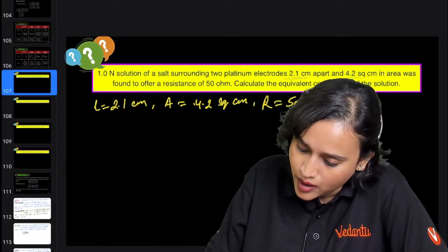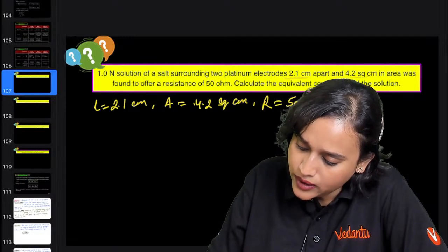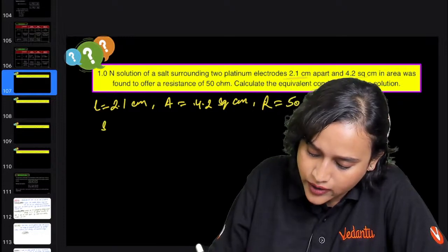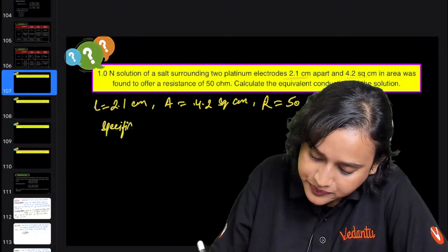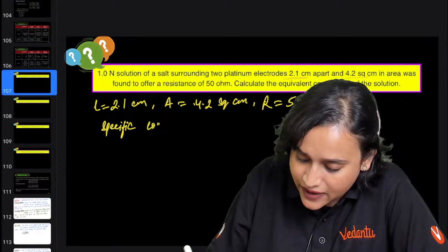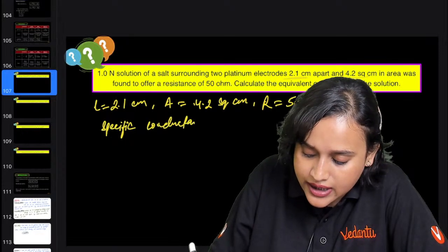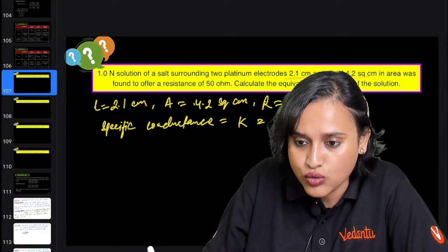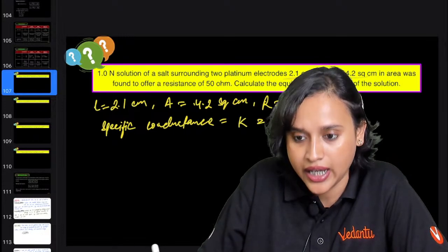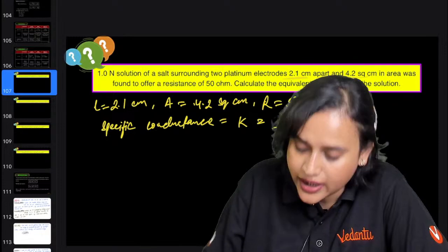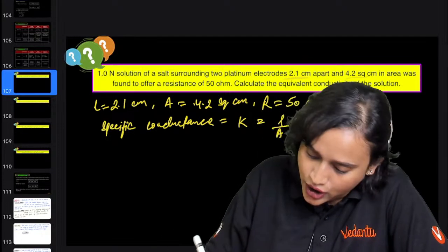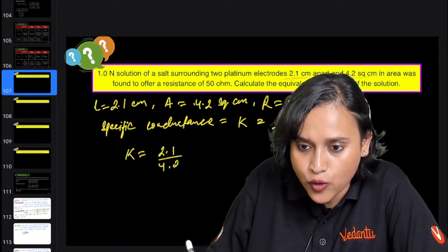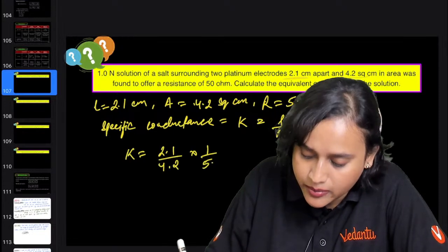Now what do we do? Calculate the equivalent conductivity of the solution. Before that, we will have to calculate specific conductance. So specific conductance kappa is equal to L divided by A multiplied with 1 divided by R, right? So that means kappa is equal to 2.1 divided by 4.2 multiplied with 1 divided by 50.